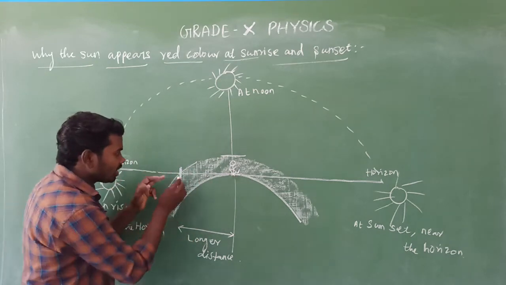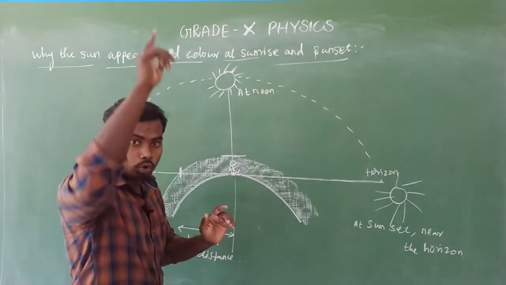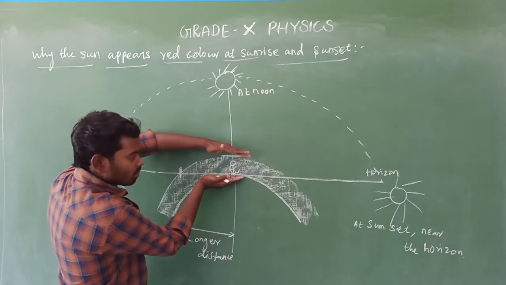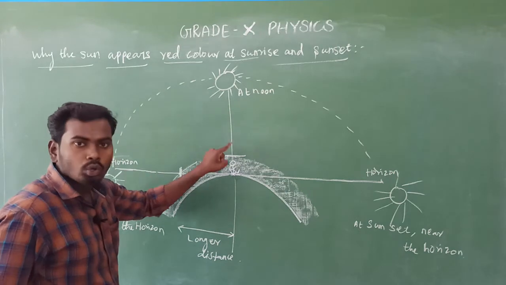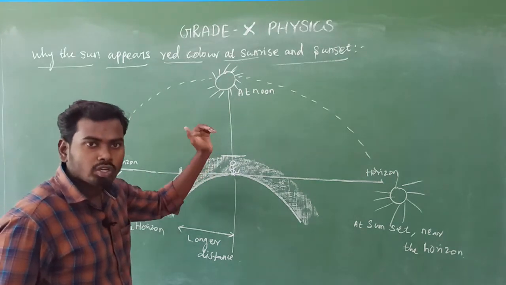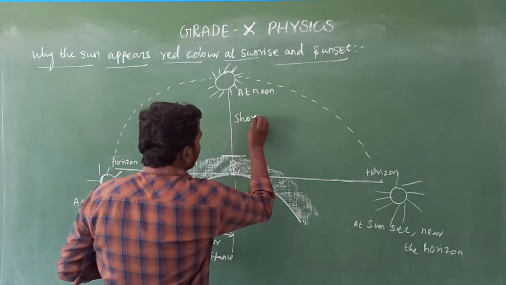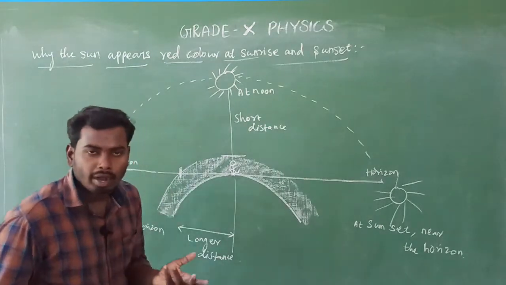During sunrise, the distance between the atmosphere and the observer is more, whereas during noon time it is less. So during noon time, the sunlight has to travel a very short distance. Am I right or wrong?